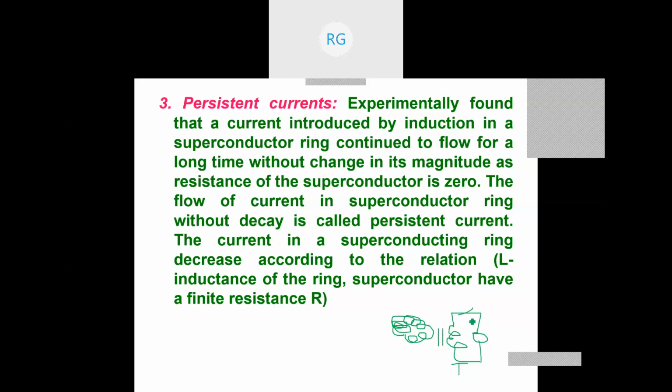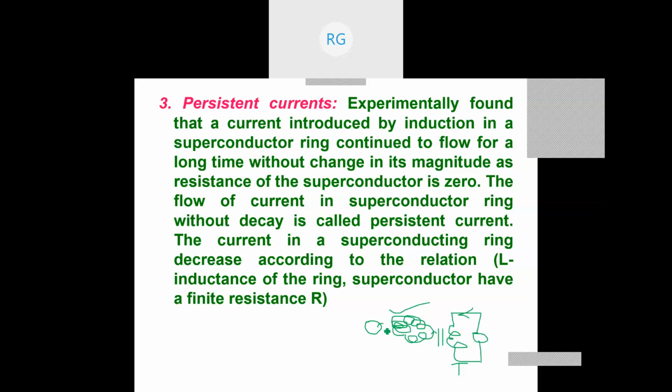If you pass current through the transformer, current will be induced in the coil, and this coil is made of superconductor. Once you enter the current in the superconducting ring by the external supply, we are not directly connecting, we are inducing the current into the superconducting coil or ring.